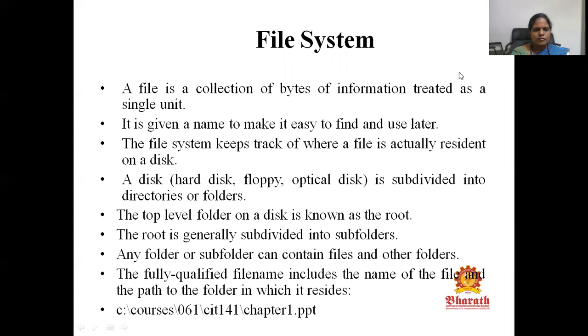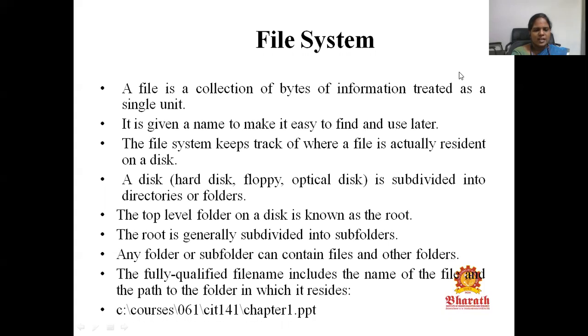The disk can be a hard disk or floppy disk or optical disk, whatever disk we are using. It is divided into subfolders, also called directories. The top level of the folder is called the root. The root is generally subdivided into subfolders or directories. Any folder or subfolder can contain files or any other folders.